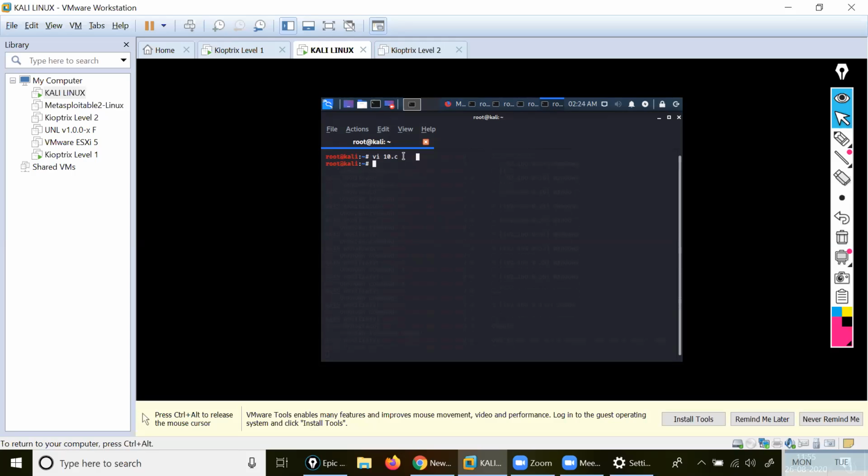If you want to check, write vi and use tab. See here, vi and then after it use .c. It will be written like this.